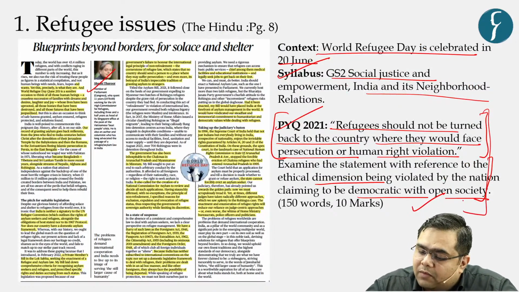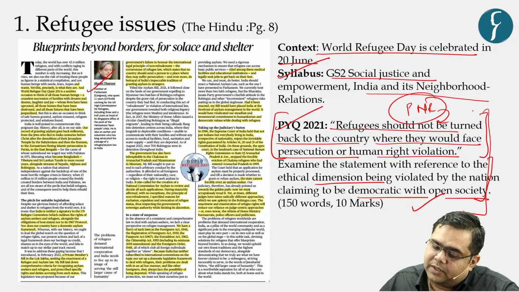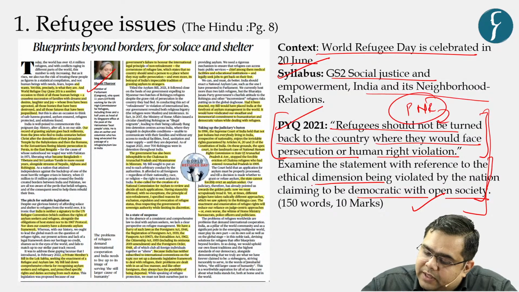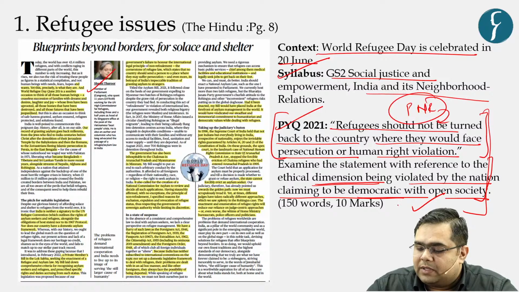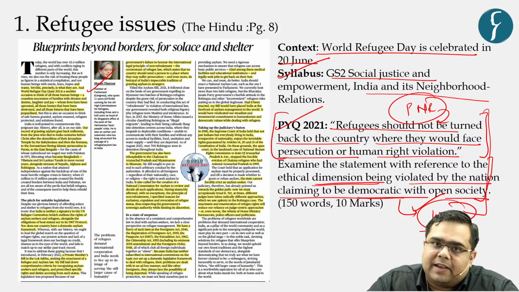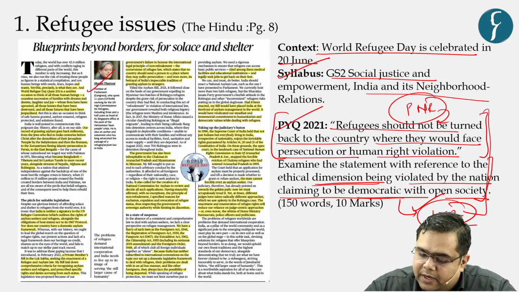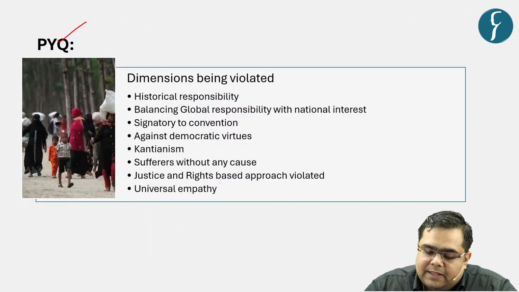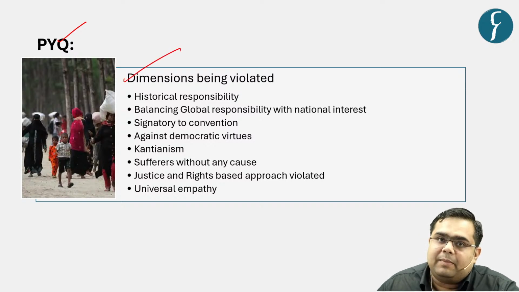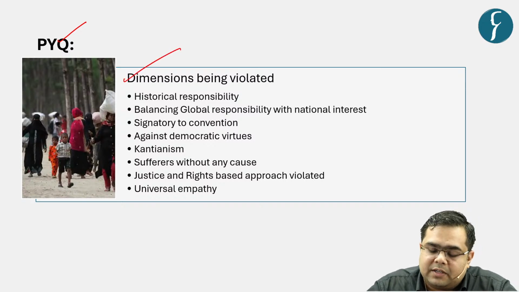that was the motivation of all this talk, that refugees should not be turned back to the country where they would face persecution or human rights violation. This is exactly the principle of non-refoulement. Examine this statement with reference to ethical dimensions being violated by the nations claiming to be democratic with open societies, that is, Western countries it was talking about, or Western countries with Western liberal values. Moving on, what are the ethical dimensions which are being violated by the countries of the West in this